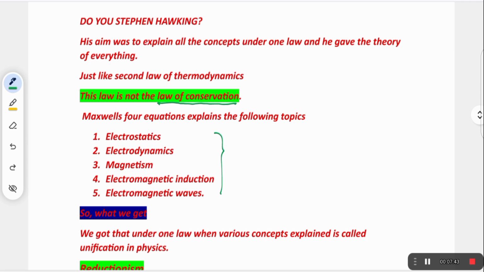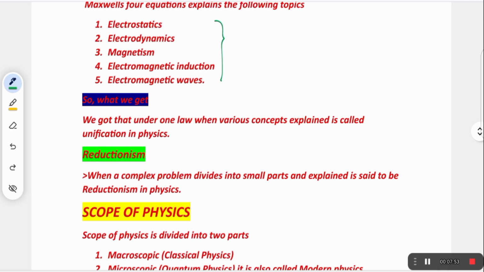Unification means explaining the maximum number of laws under one law. I hope you understand it. So what do we get on explaining these concepts in this video? We got that when various concepts are explained under one law, it is called unification in physics.